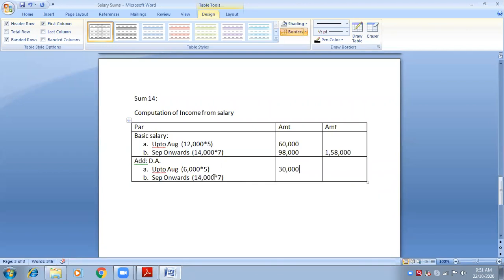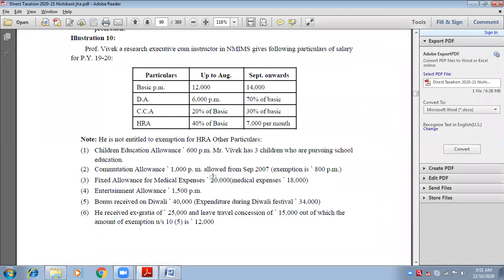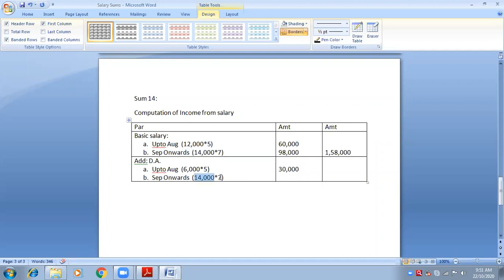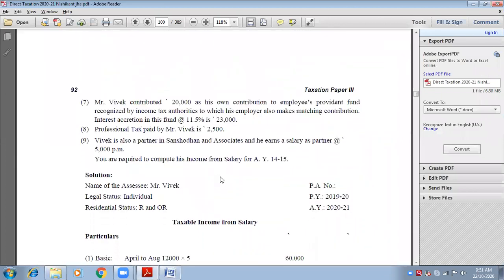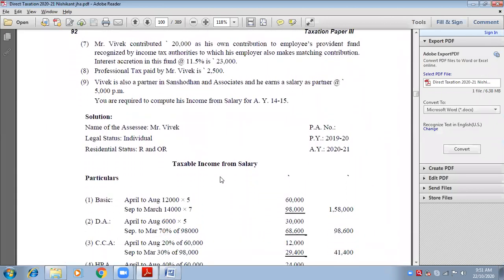September onwards, it was 70% of basic. So how will we make a bracket? It is 70 percentage on. What is basic? Basic salary? 98,000. I am in the slot of September onwards. Therefore, I have to take into consideration 98,000. See, 70 percentage of 98,000. Can you see the bracket here?